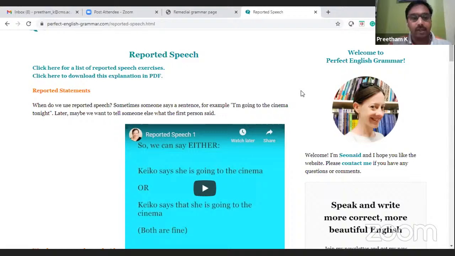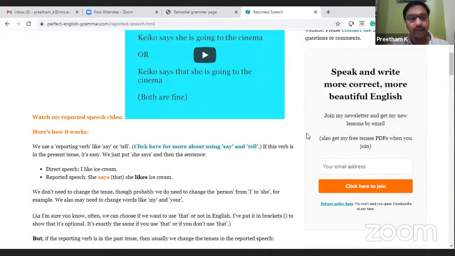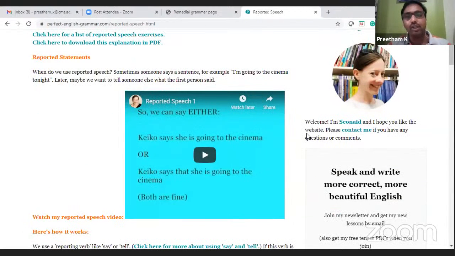When do we use reported speech? Sometimes someone says a sentence, for example, I am going to the cinema tonight. Later, maybe we want to tell someone else what the person said. So what do we say? We report that event. We say that person A said that he is going to the cinema tonight. Okay, that is indirect speech.